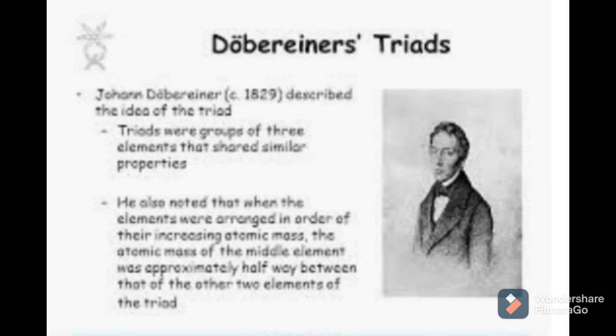I will explain again. What is Dobereiner's law? When elements are arranged in increasing order of their atomic masses in groups of three, then the atomic mass of the middle element of the triad is equal to the arithmetic mean of the atomic masses of the other two elements.